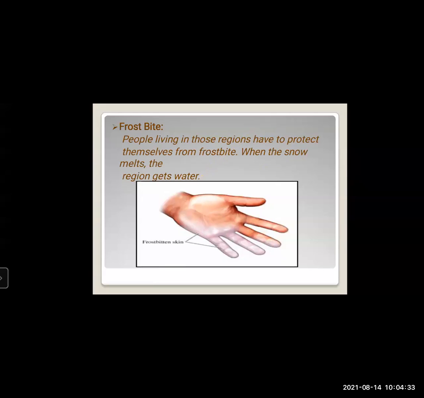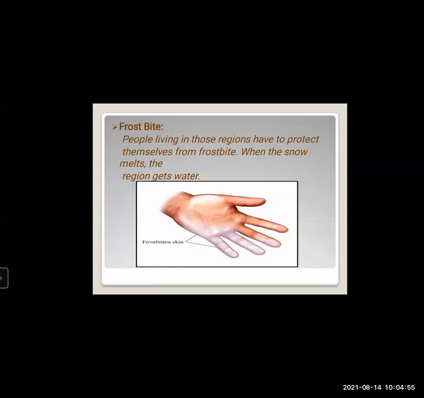Frostbite means, for the people who stay in the snow area, if they want to work in the snow area or travel, they have to wear gloves. So it's a protective thing.